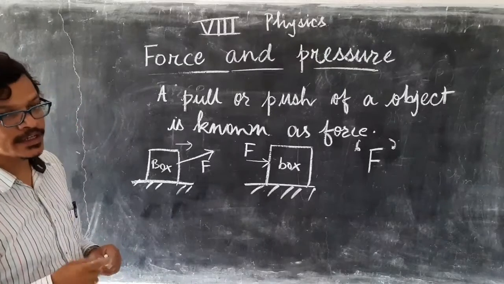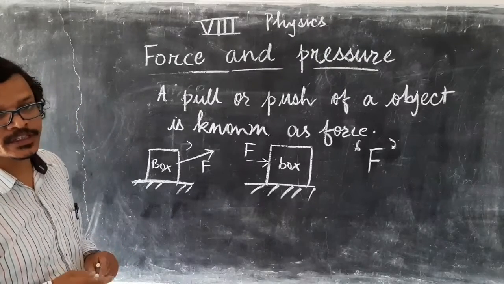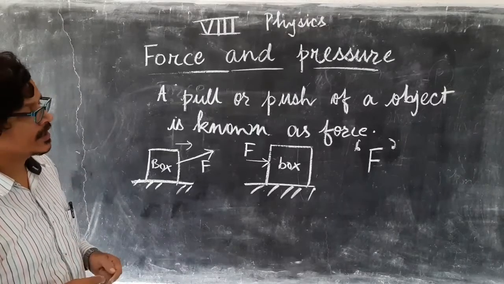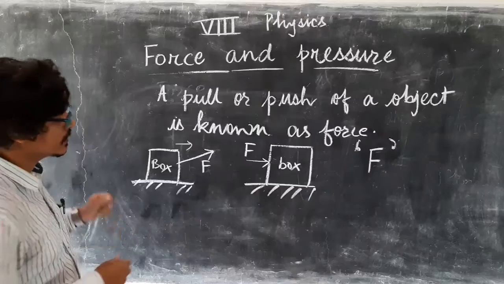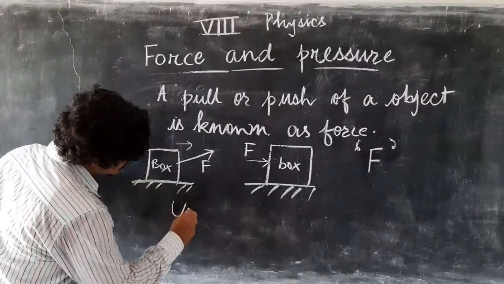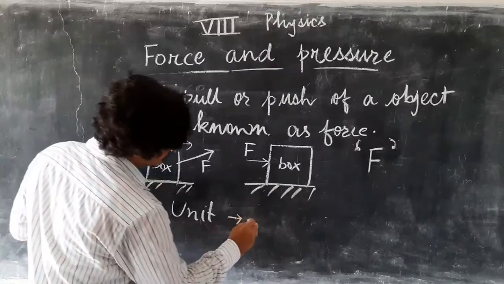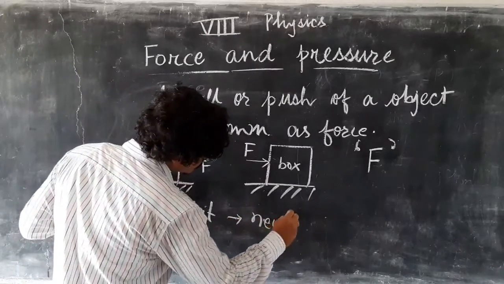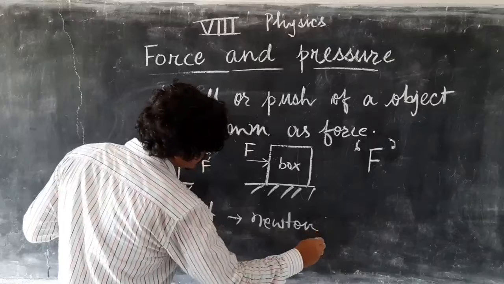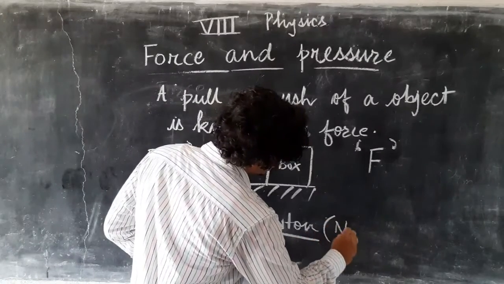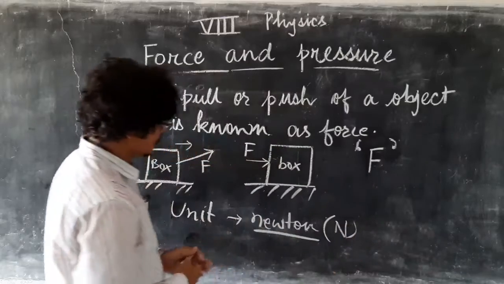We measure force in Newton, like we measure mass in kg, and time in seconds or hours. Similarly, force is measured in Newton. So the unit is Newton. This is the unit of force and the symbol is N, capital N.